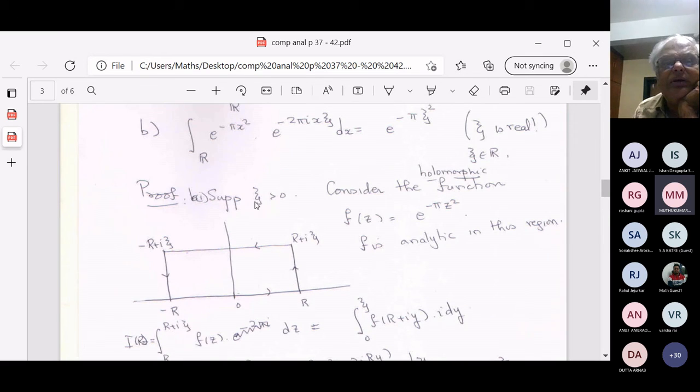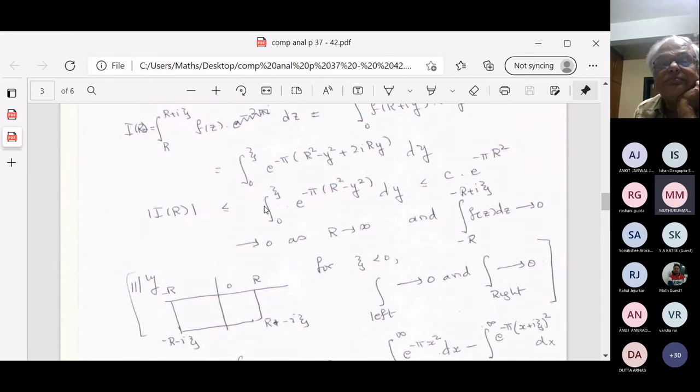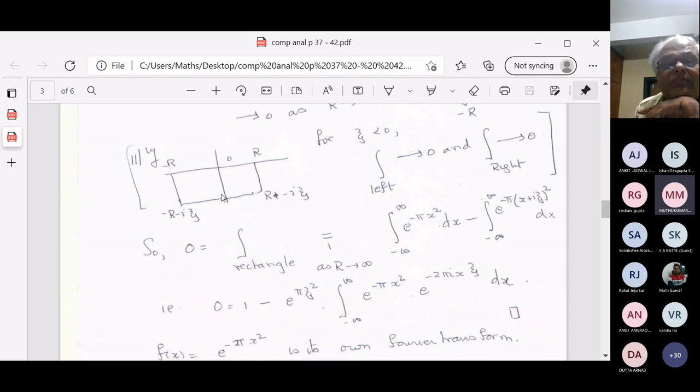I should say suppose psi is greater than 0 and psi is fixed. So this is less than or equal to the integral of e raised to minus pi into y squared dy. This is over a finite interval, so it is some constant. The constant will depend on psi, but I don't care about that. And you have a minus pi r squared. And therefore, this limit tends to 0 when r tends to infinity. Psi is fixed.